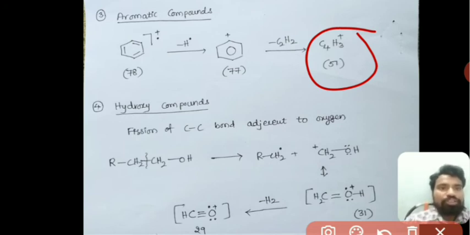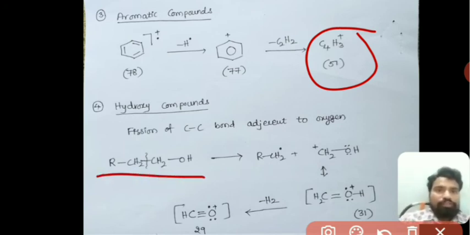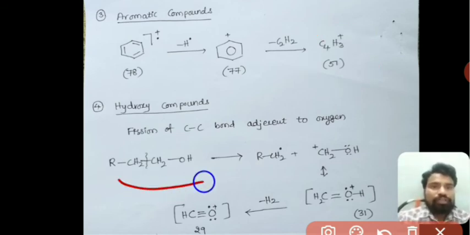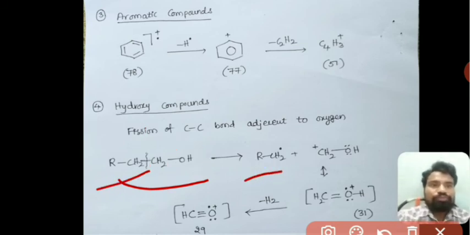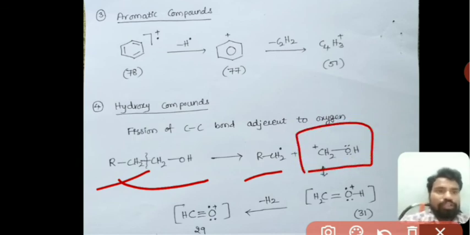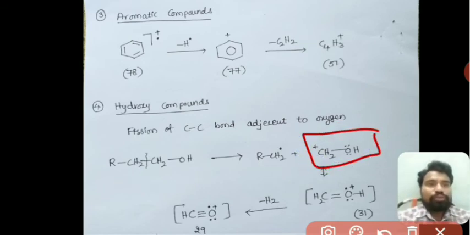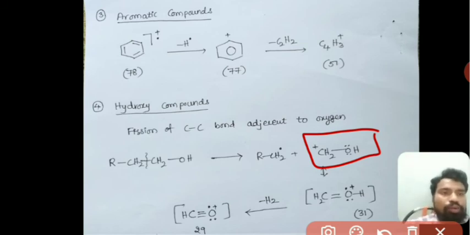Next is hydroxy compounds. In the case of hydroxy compounds, we have already discussed that the carbon-carbon bond breakage takes place adjacent to the oxygen. So this is RCH2CH2OH, and this is the OH group. The carbon-carbon bond adjacent to the oxygen will break, and there you will get RCH2 and CH2+OH. Upon resonance, this CH2+OH will be converted into CH2=OH+.